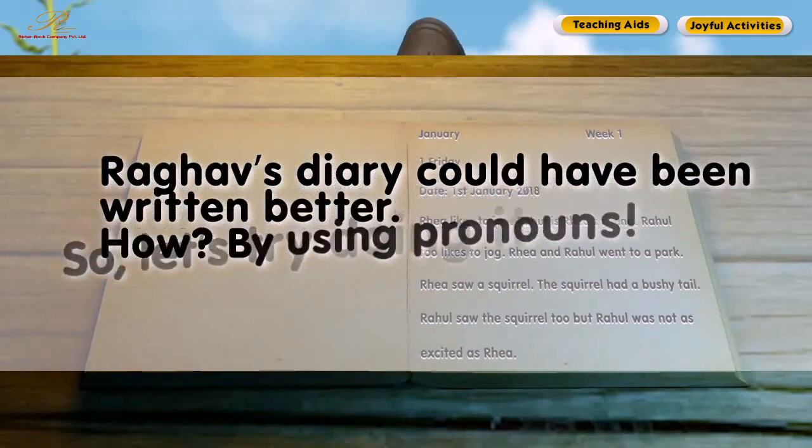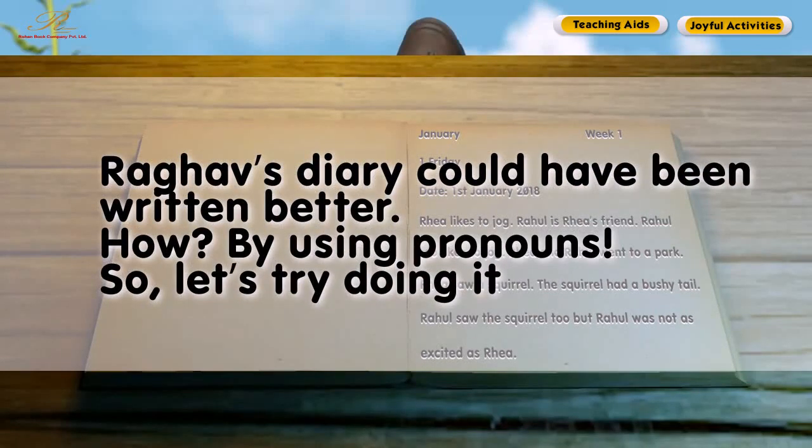So, you must be thinking that Raghav's diary could have been written better. How? By using pronouns. So, let us try doing it.